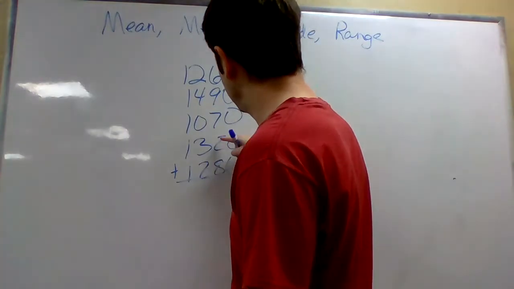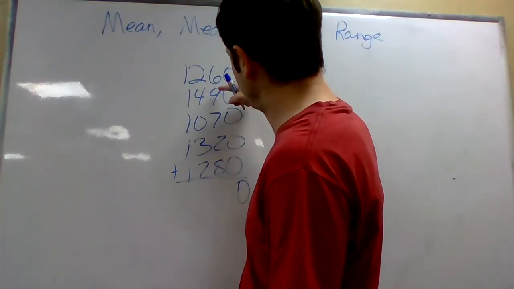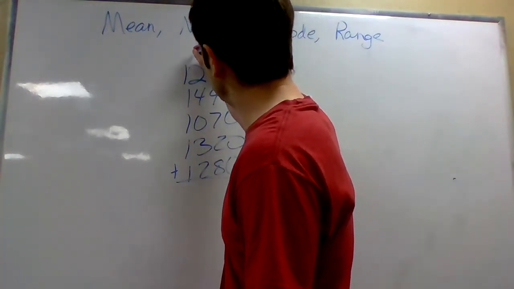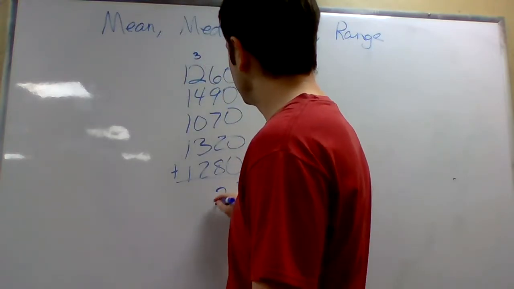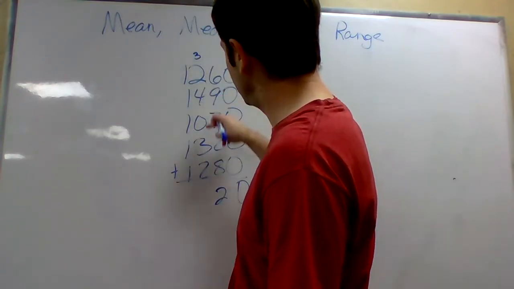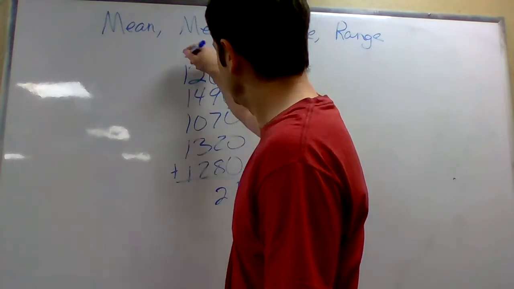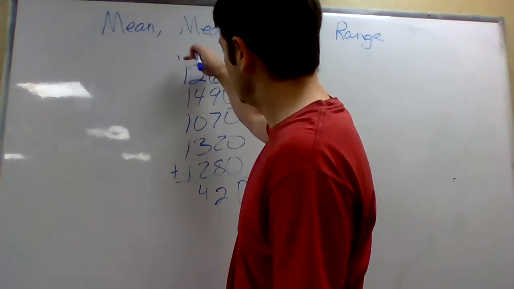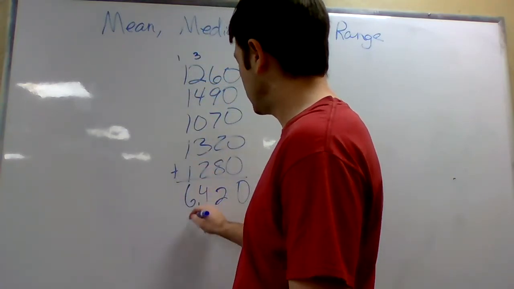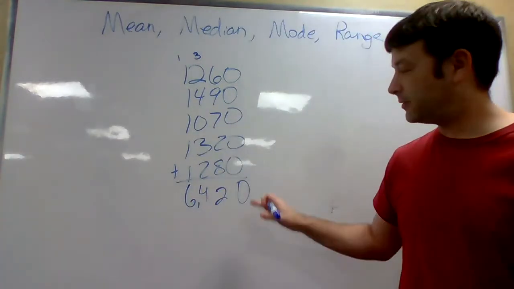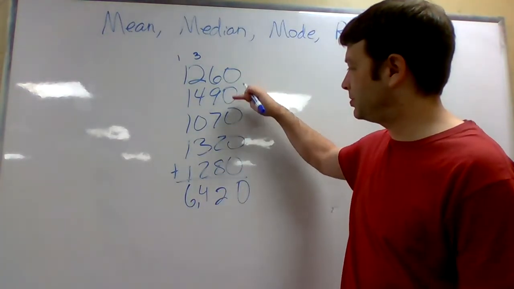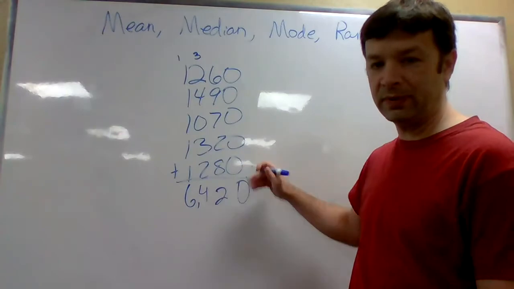Yeah, I'll do it. 10, 17, 26, 32, 6, 9, 12, 14. All right. That's all of them put together, and I have 1, 2, 3, 4, 5.